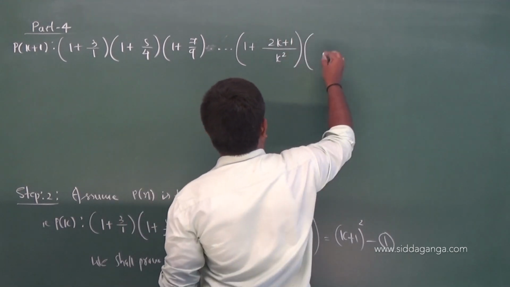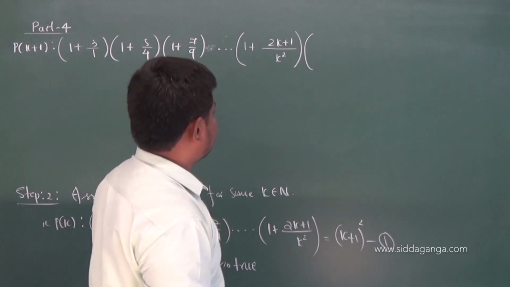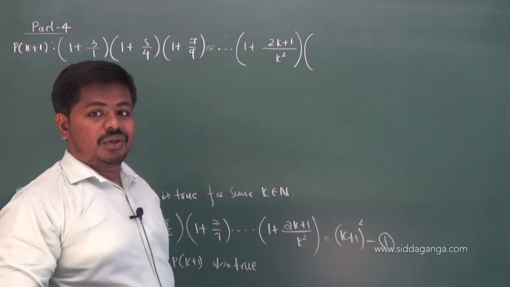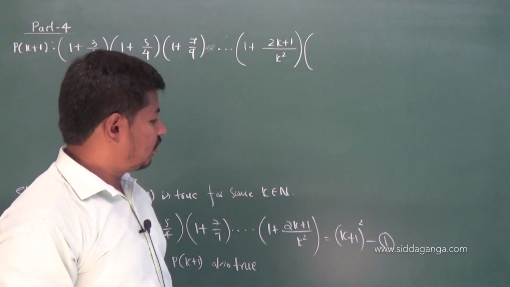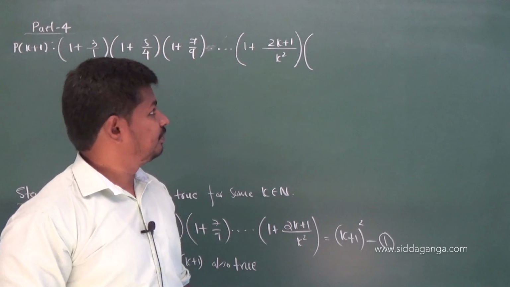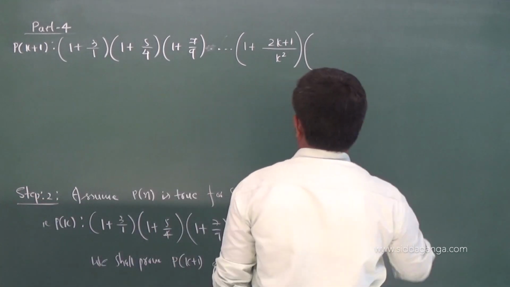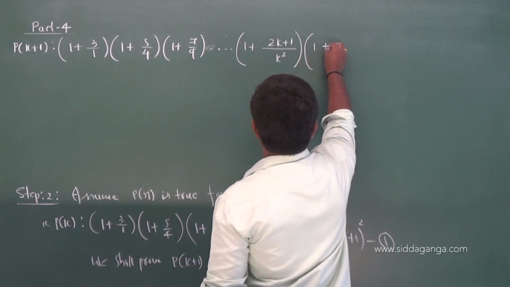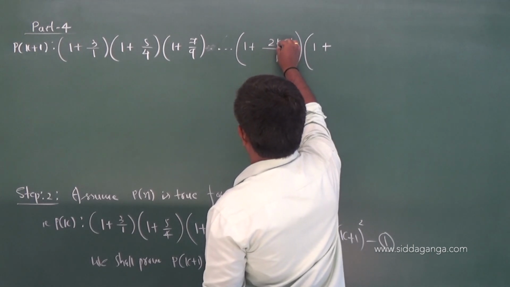This is your kth term. So what is the k + 1th term? We have to find the product of the first k + 1 numbers, which is equal to (k + 2)², because k + 1 + 1. So the k + 1th term is 1 plus, in place of k, replace k by k + 1.